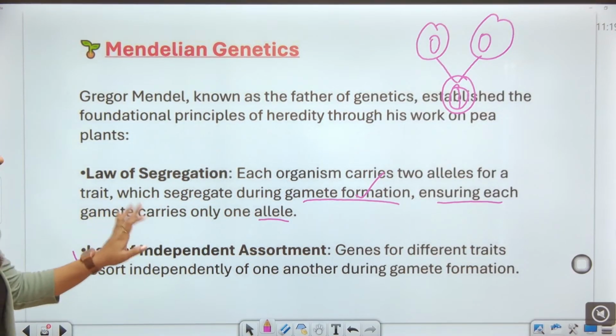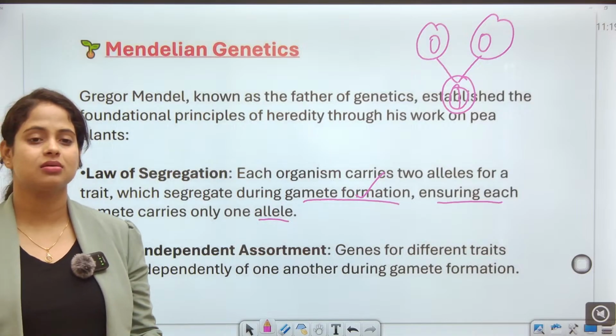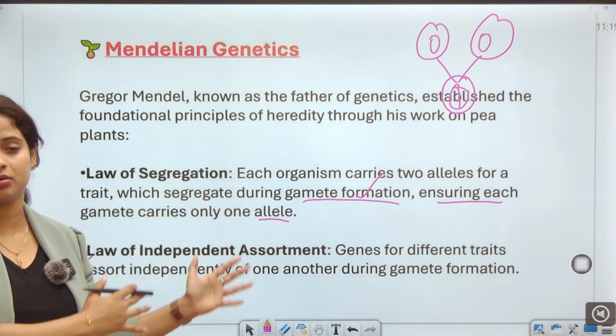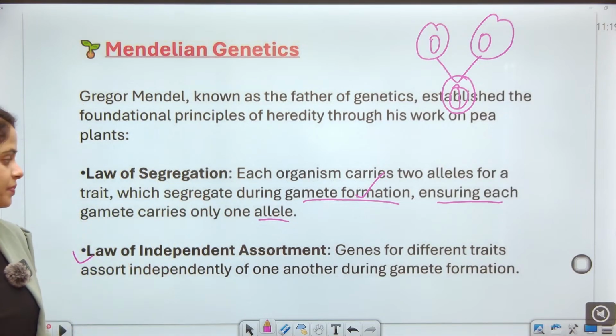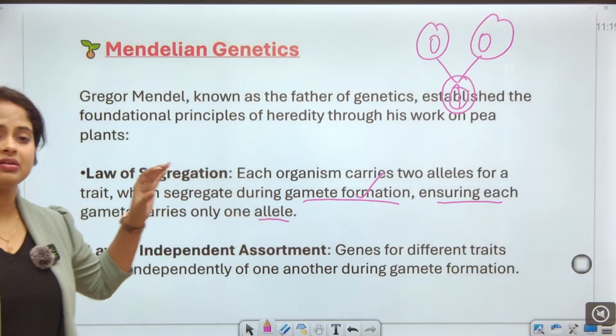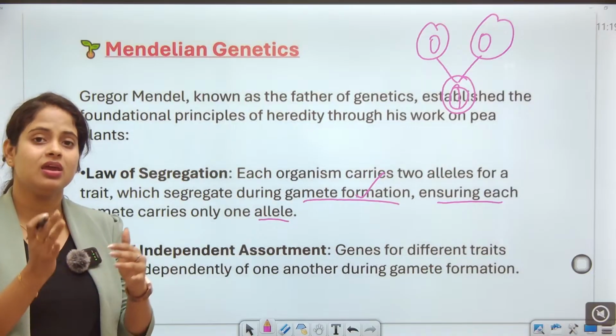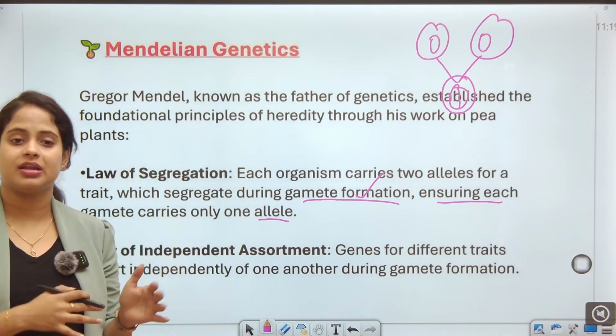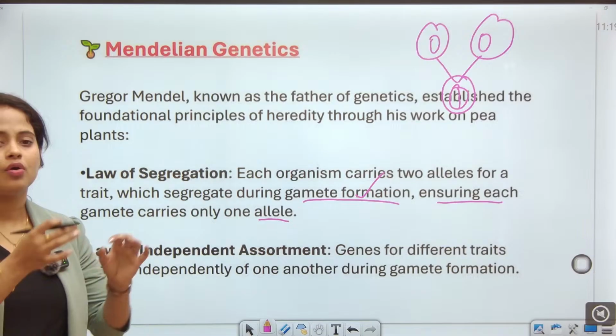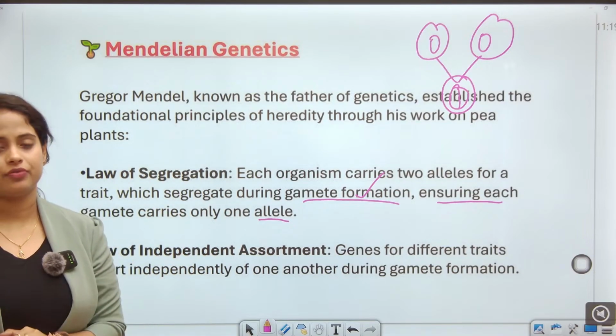And the law of independent assortment. What is that? It's also a step of Gregor Mendel's genetic theory. Guys, the genes for different traits assort independently of one another during gamete formation.